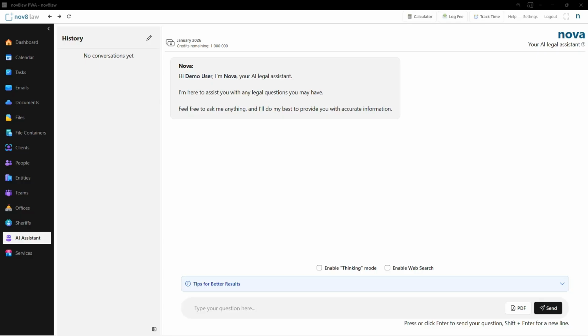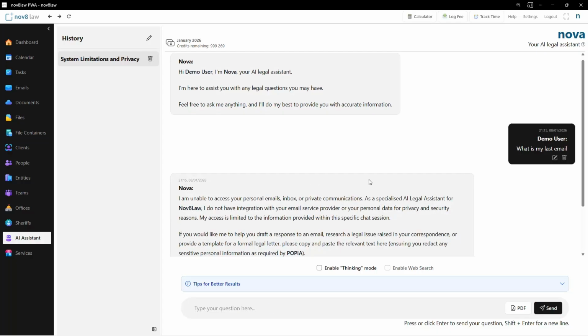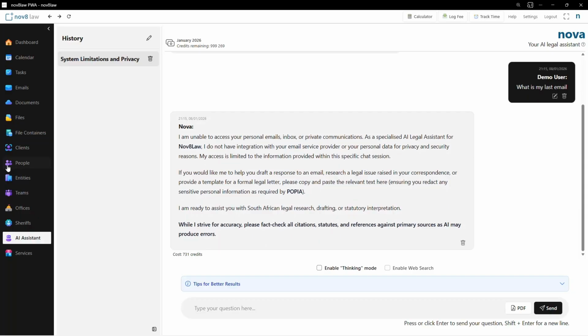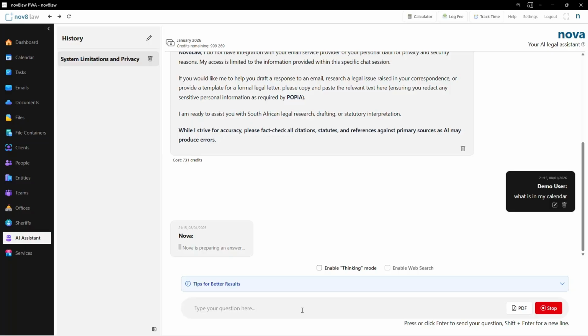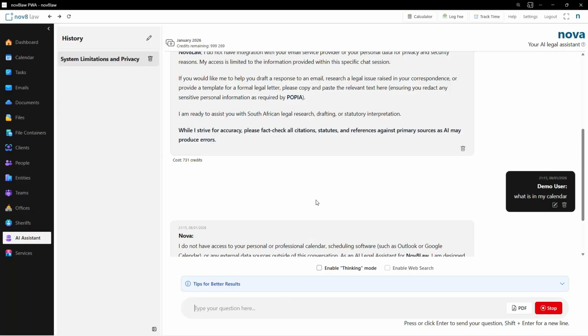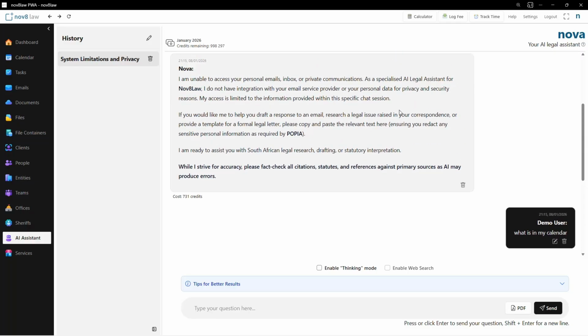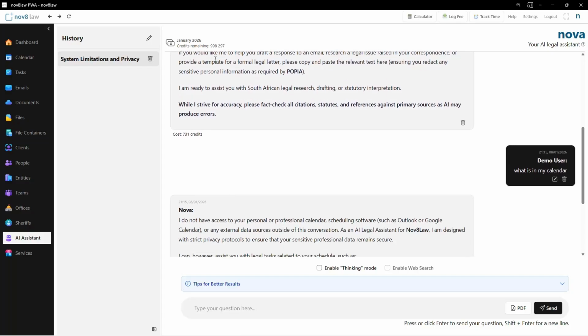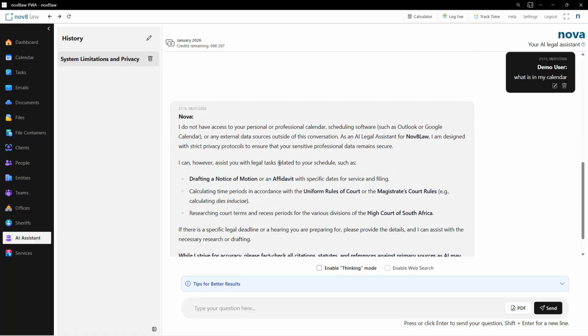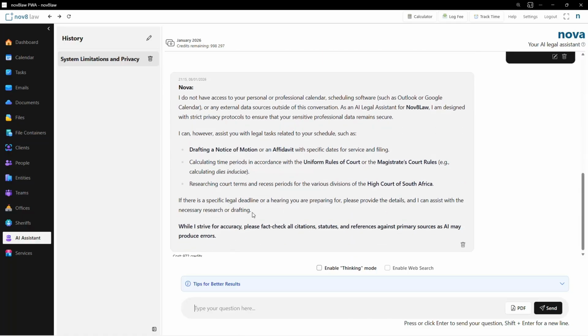So just to show that it doesn't have access to any of my personal information, I can ask what is my last email. And there it says it's unable to access my personal inbox. Or I can ask what is in my calendar. And I get more or less the same response. As you can see, this previous request cost 731 credits, so it's marginal in terms of the 1 million that you receive every month, and this one was 972.